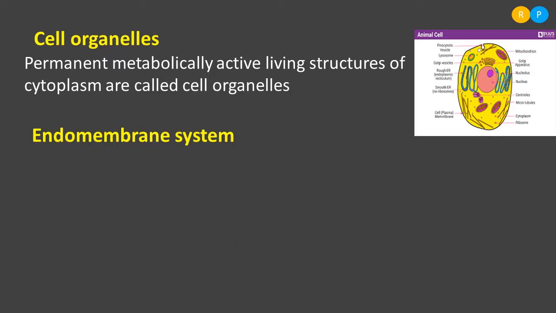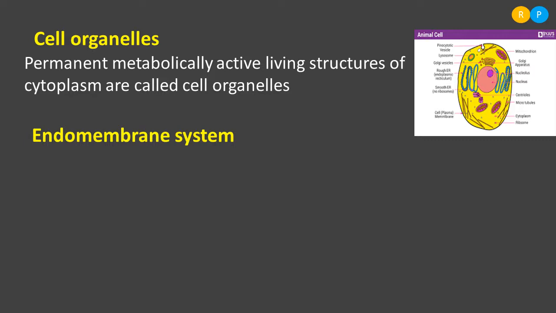Understood, right? So in the cytoplasm we have a number of cell organelles. Among many cell organelles, some of the membrane bound cell organelles form their own system. Clear? A system is nothing but what? They are linked with one another. How is one organ linked with another organ in order to form an organ system?